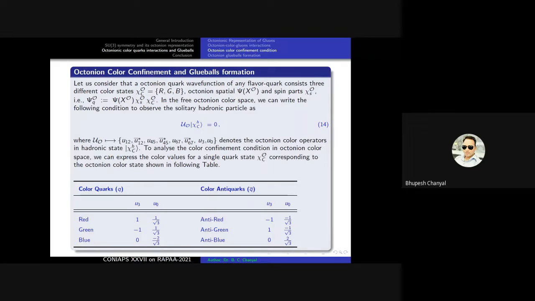Okay, so to analyze the color confinement conditions in octonion color space, we can express the color value of the single quark state chi C O corresponding to the octonion color state given in these tables. So this is the red, this is green, and the blue. This 1, minus 1, 0 indicates a color factor. Here these are the color factors of the anti-colors, and this is the colors.